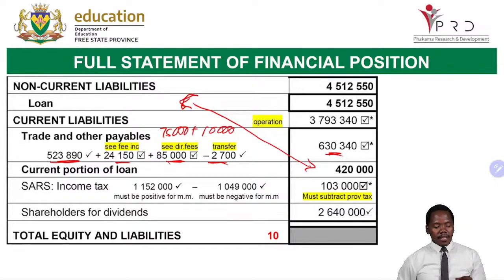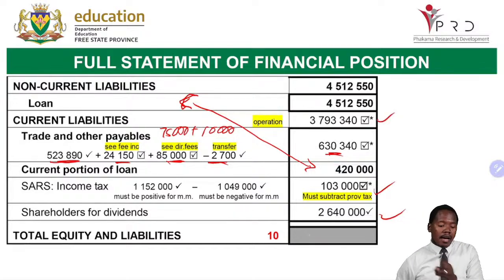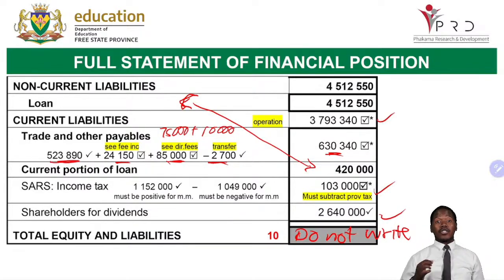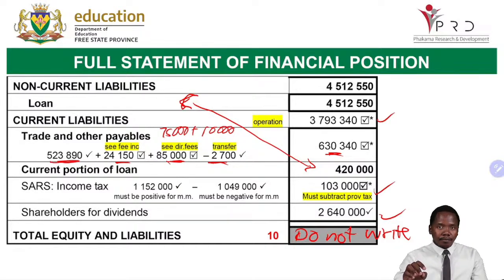SARS income tax, we have already done this, 103,000. Shareholders for dividends already done. So our current liabilities, we arrive at 3,793,340. Now our total equity and liability is shaded, meaning do not write. So we don't write anything here because it's shaded. The instruction was clear at the beginning.